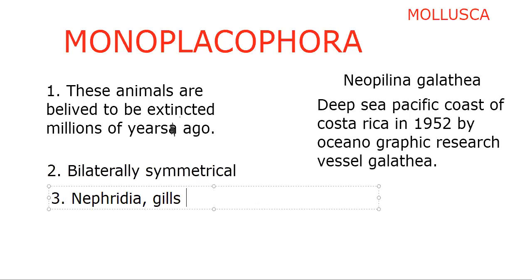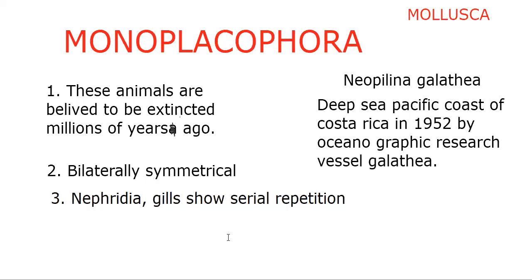What is serial repetition? That we learn in earthworm. Serial repetition of the internal organs. That means integumentary nephridia, septal nephridia, most of the organs, if we take, they repeat over in the segments, isn't it? So, nephridia and gills show serial repetition. Some people call it internal segmentation even. So, serial repetition of the internal organs is believed to be an internal segmentation.